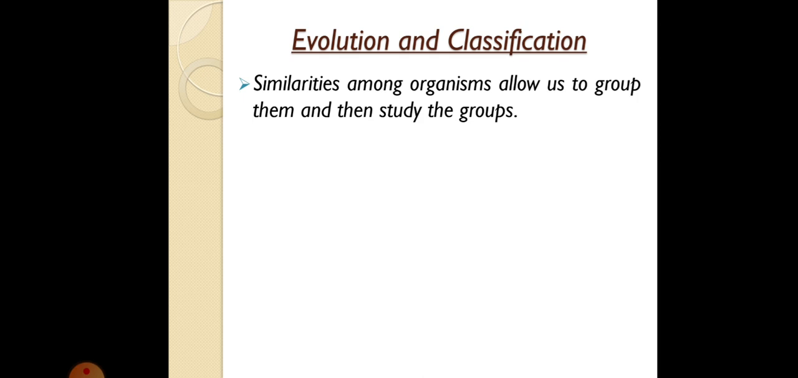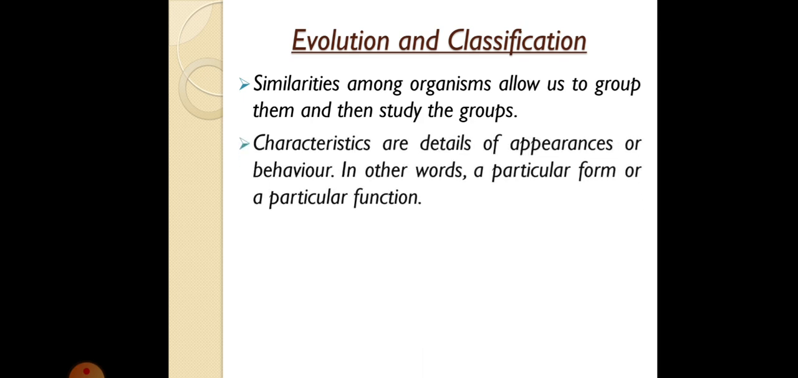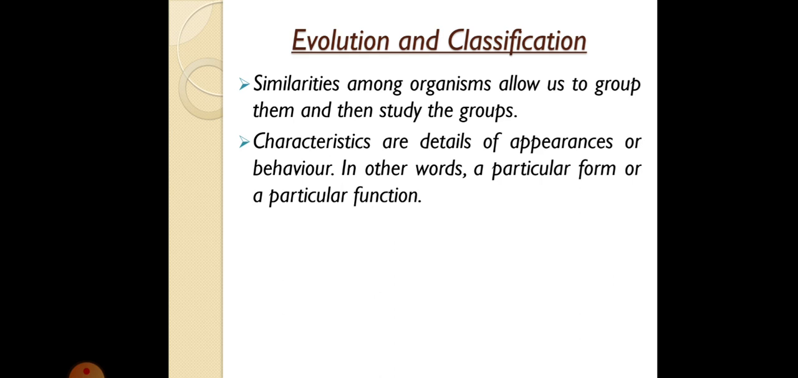Similarities among organisms allow us to group them and then study the groups. So we know how we classify organisms, or how we classify anything. In order to classify any material, we need to find out the similarities among them. Similarly, in classification of organisms, we need to find some similarities among organisms, and then we divide them into groups and then we study the groups, right? Now, what are the similarities that we look for?